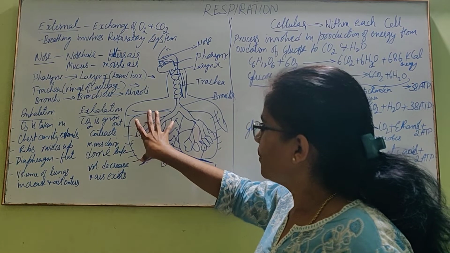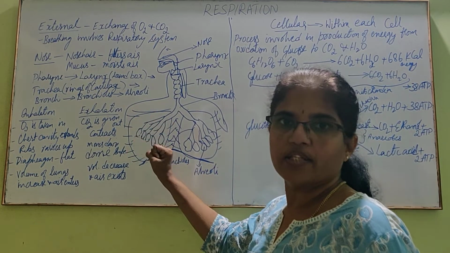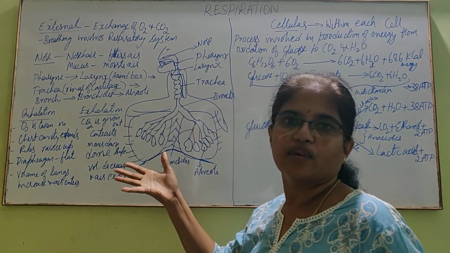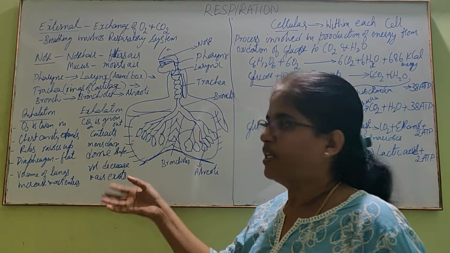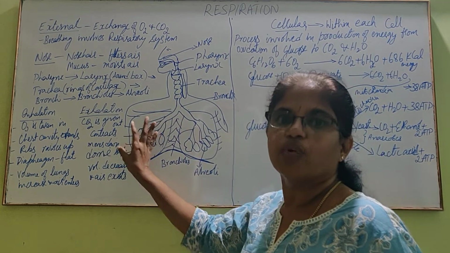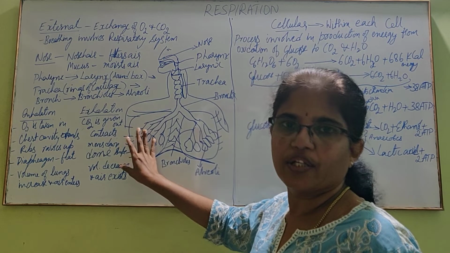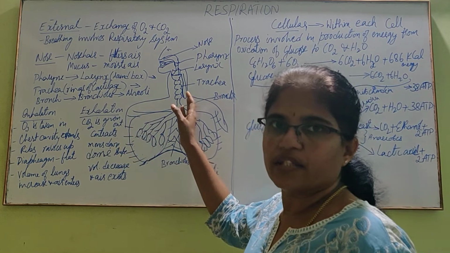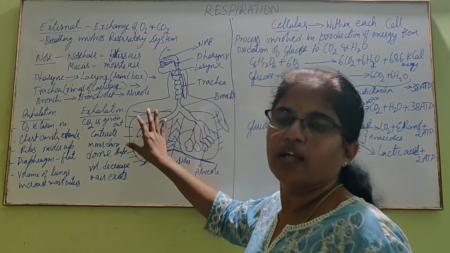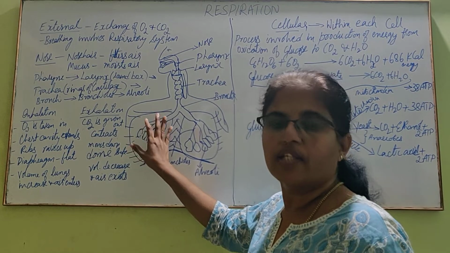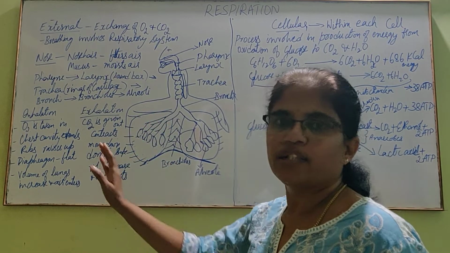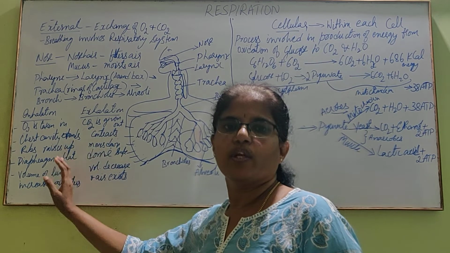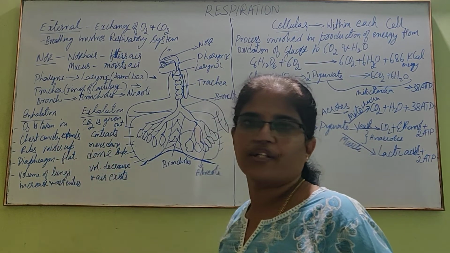Similarly, the entire lung volume decreases when carbon dioxide is given out. So, air exits. Since air enters, the volume of lungs increases during inhalation. Since air exits from the lungs, the volume of lungs decreases during exhalation. These are the two important differences between inhalation and exhalation.